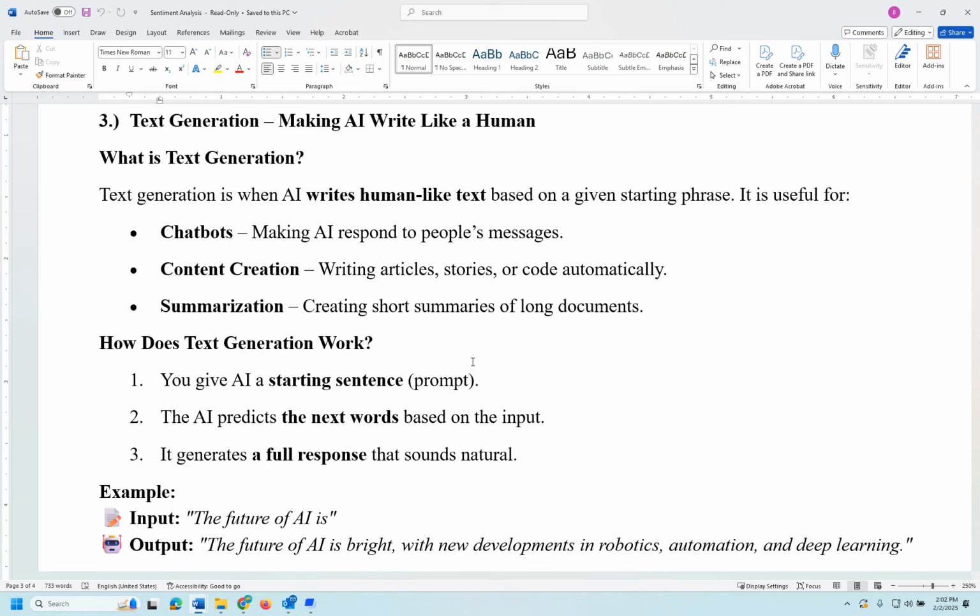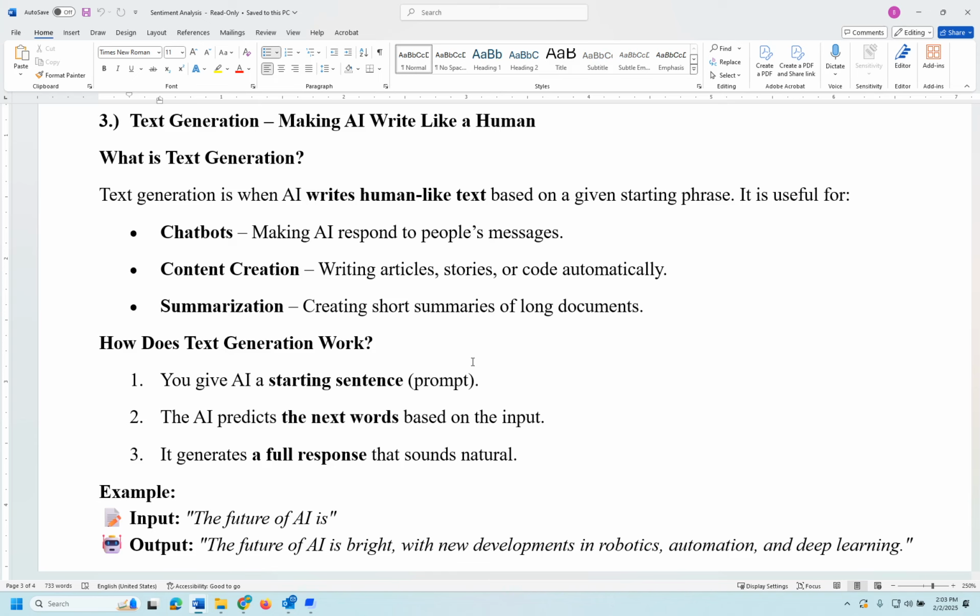For example, if I give "once upon a time," it should be able to write, "once upon a time there lived a king, and the king has seven wives," something like that. Basically, once we provide the prompt or a given starting phrase, it's going to do that. It is helpful to generate human-like text in chatbots, content creation on websites, and text summarization as well.